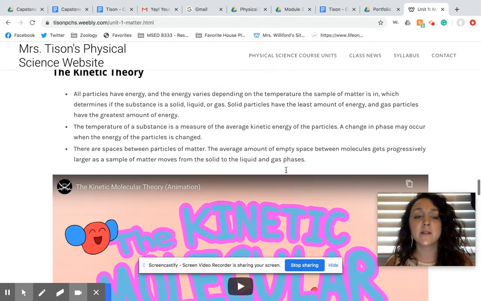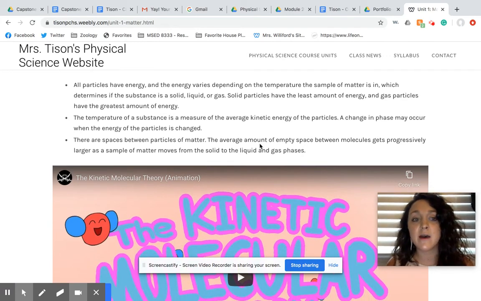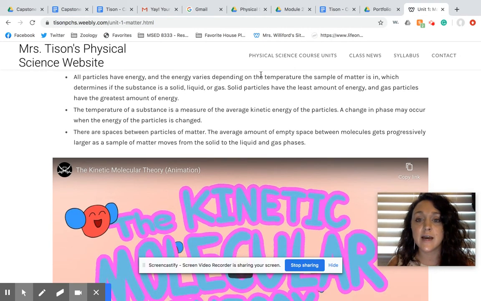All right. The kinetic molecular theory. This just says that all particles are in motion at all times, which means even though a solid doesn't have very much motion, they are vibrating tightly together. And the gas, we know, out of those three states of matter has the most energy, and plasma is above that with even more. But we know that all particles are in motion at all times. Even though solid has the least amount of energy, we know that they are still moving just a little bit.